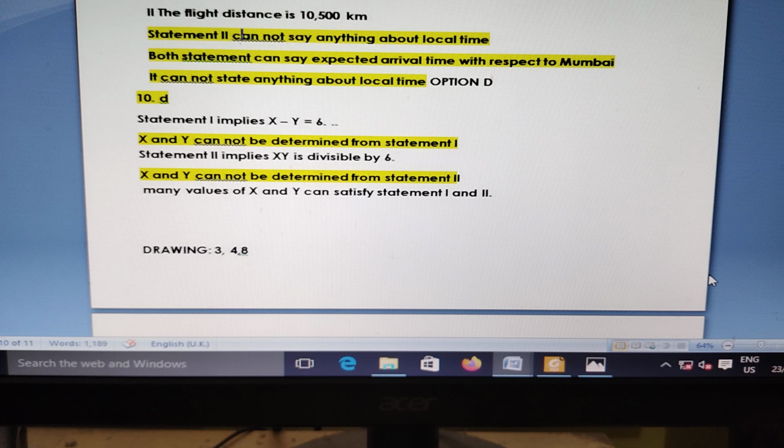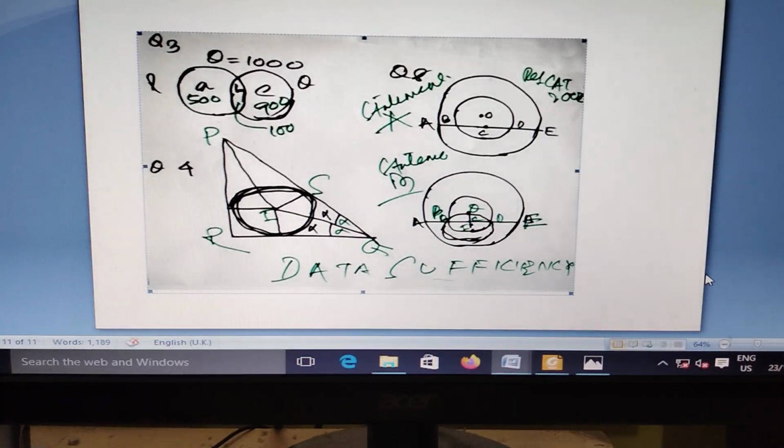Then statement 1 implies x minus y is equal to 6, and xy is divisible by 5. It's not possible; multiple solutions will come. So if you add both, you cannot do it. So it is D. Now this is the drawing presentation.